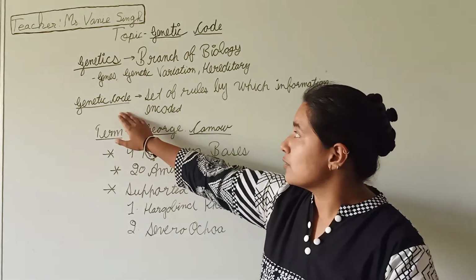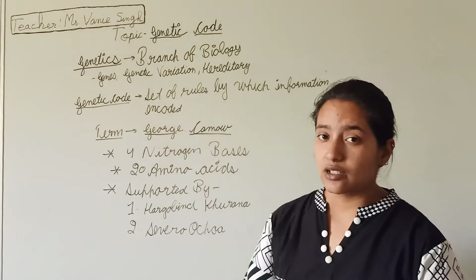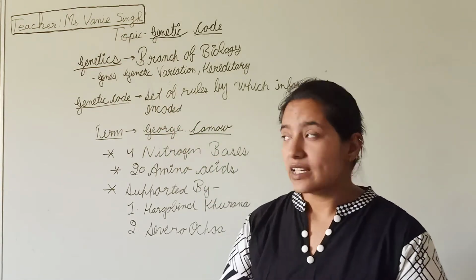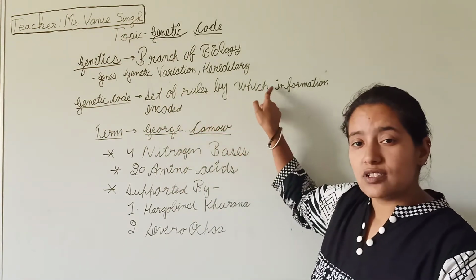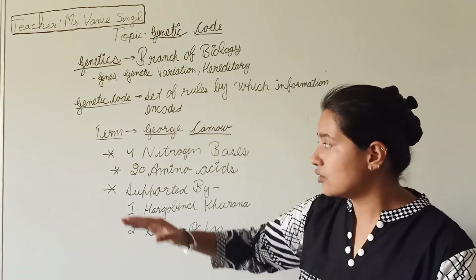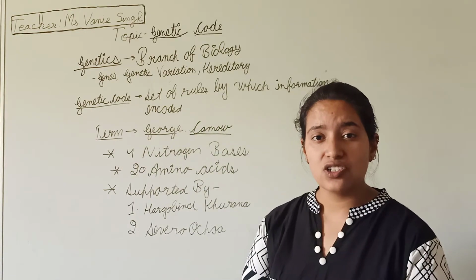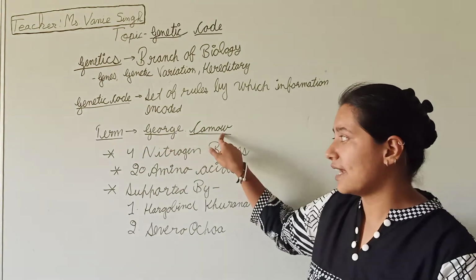Next, we will be doing the topic genetic code. Firstly, what is genetic code? Genetic code is the set of rules by which information is encoded. This term genetic code was given by George Gamow. This is the name of a scientist.